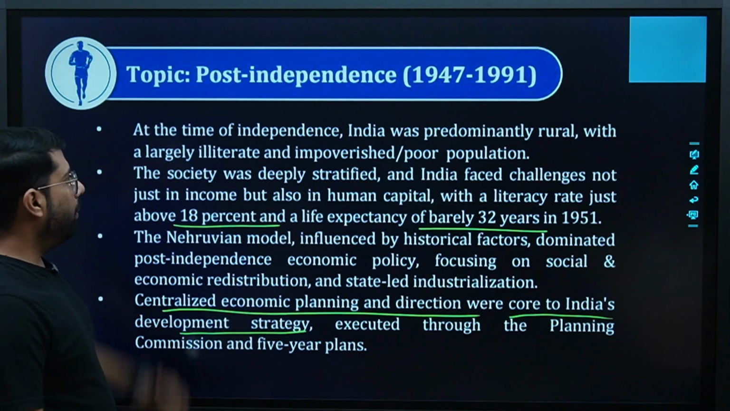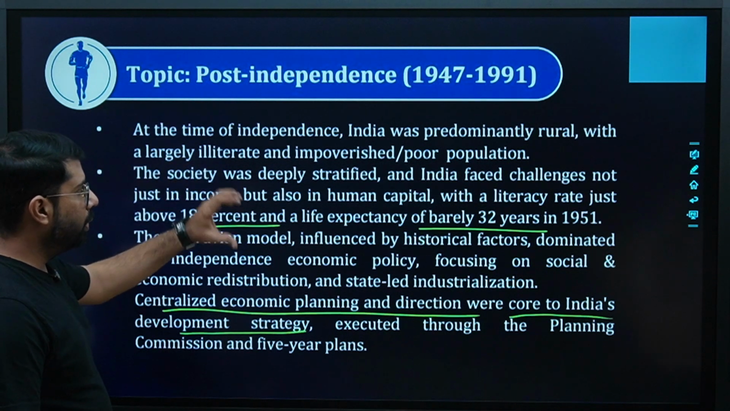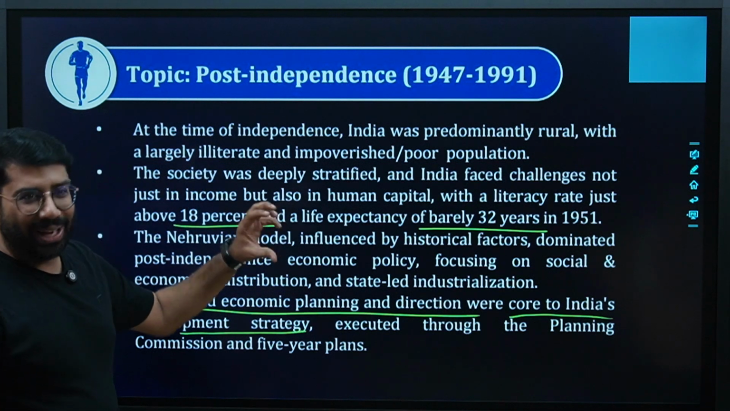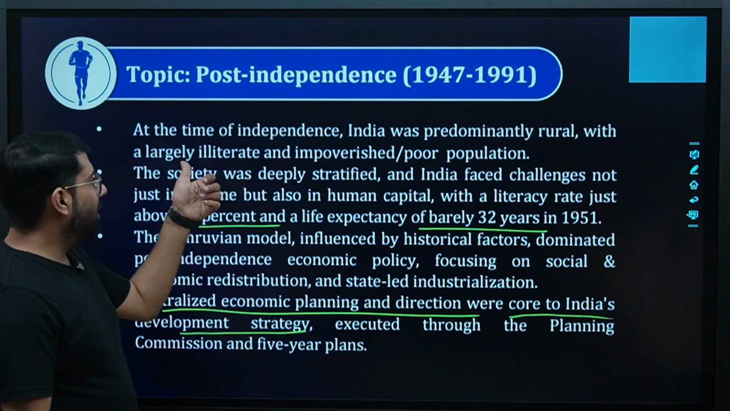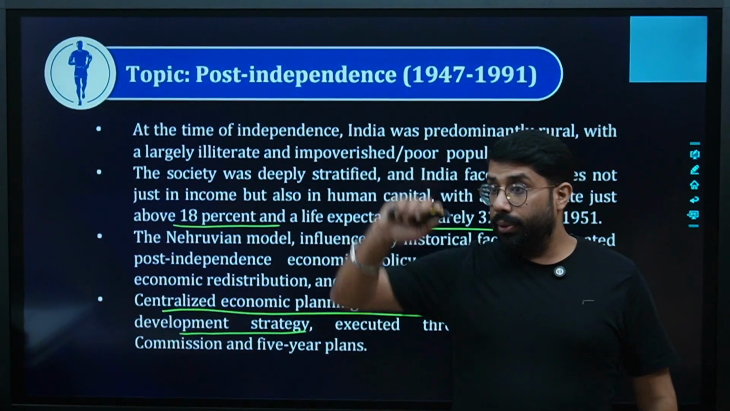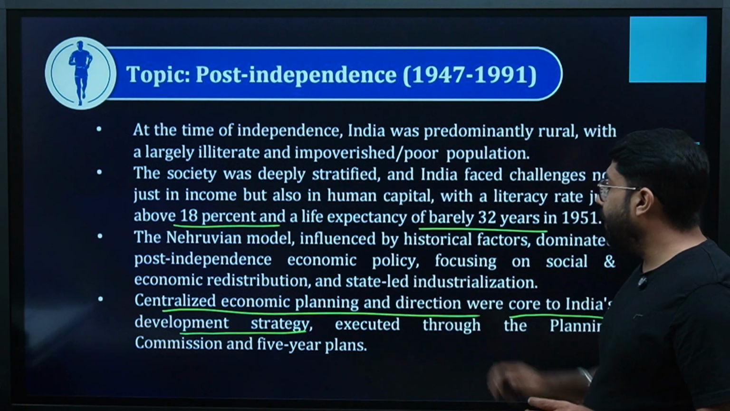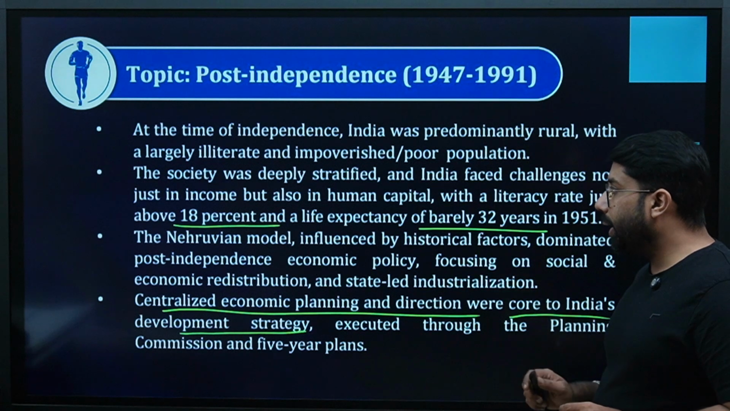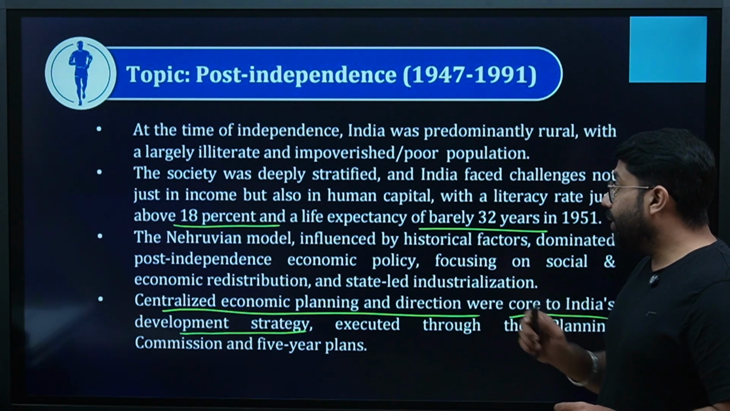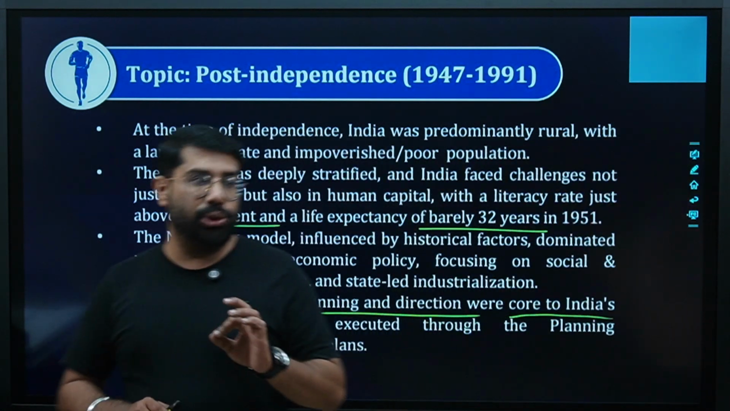At the time of independence, India was predominantly rural with a largely illiterate and impoverished population. Illiteracy was very, very high. The society was deeply stratified and India faced challenges not just in income but also in human capital, with a literacy rate just above 18% and a life expectancy of barely 32 years in 1951. Try and understand, it's a very serious issue India faced.